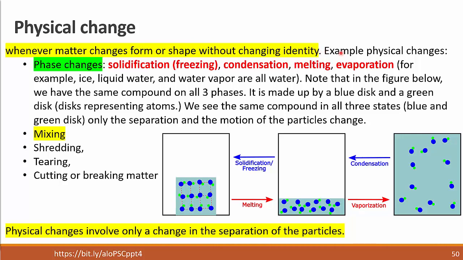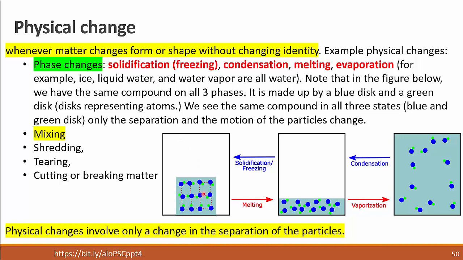Examples of physical changes: phase changes. That's when we have solidification, like when a liquid freezes into a solid. Condensation, when a gas turns into a liquid. Or melting, when a solid turns into a liquid. Or vaporization, when a liquid turns into a gas.